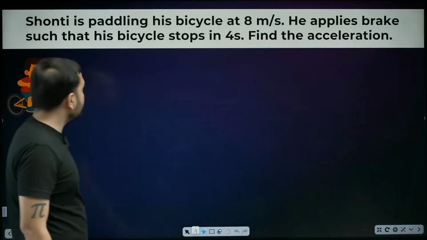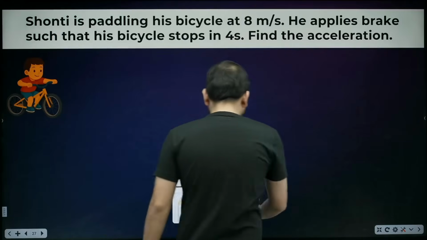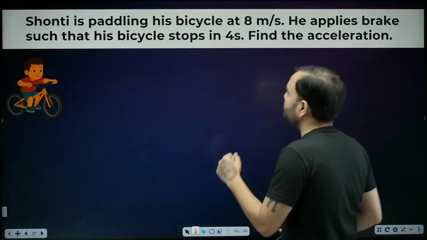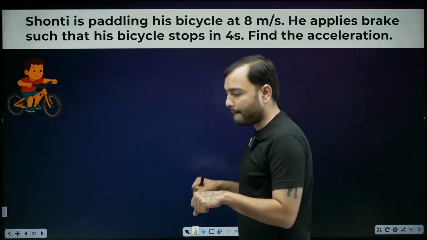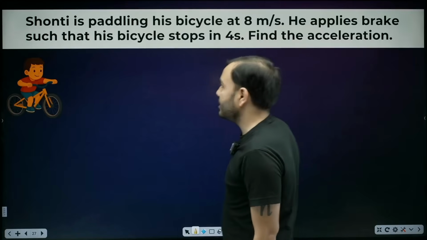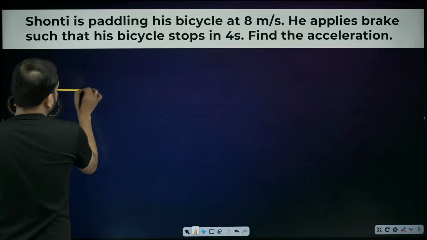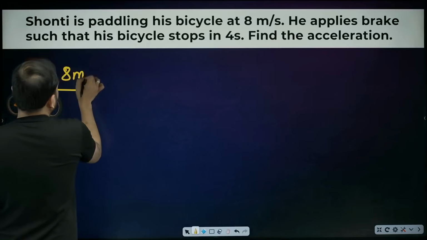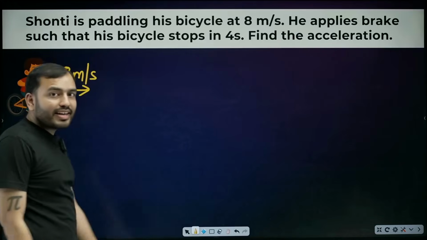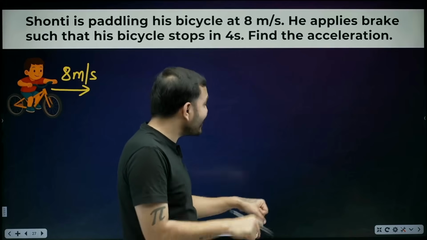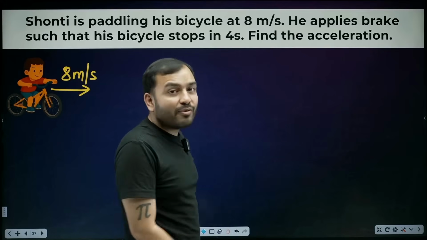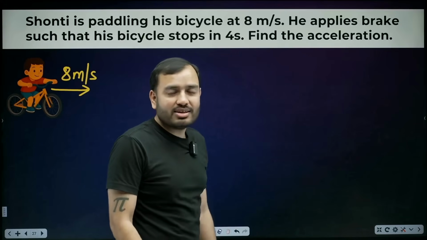Let's move ahead, beta. A question has come. What is the question? Shanti is paddling his bicycle. Shanti is riding at 8 meters per second. So Shanti is riding at how much? At 8 meters per second. On the way, he saw Babita while riding. Oh, Babita. What will he do? He'll try to cut across.